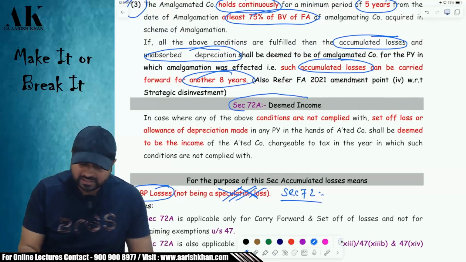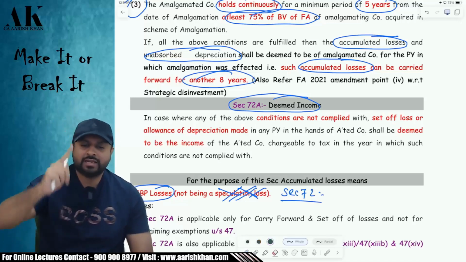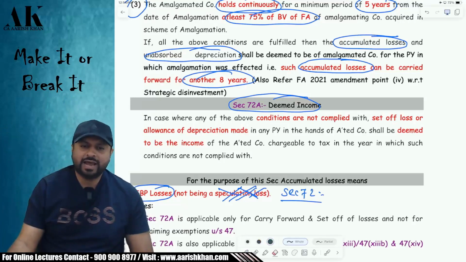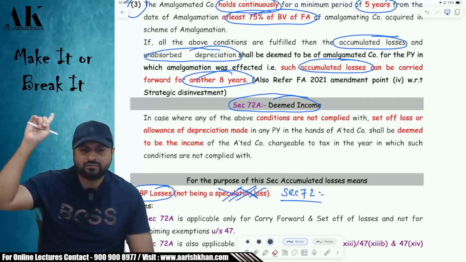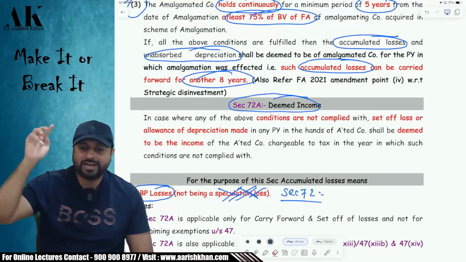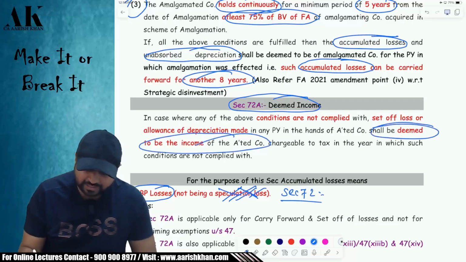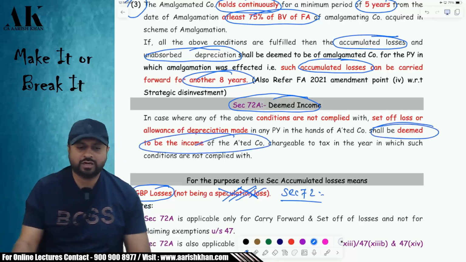Okay. Now, what is the deemed income concept over here? If you violate any condition in future, like if you close down the business in 5 years, like if you don't fulfill the prescribed conditions of industrial undertaking, like if you don't maintain 75% of the assets after 5 years, then whatever set off was made earlier of losses or of unabsorbed depreciation shall be deemed to be your income of the previous year in which you violate the condition. Okay. It will be deemed to be your income.